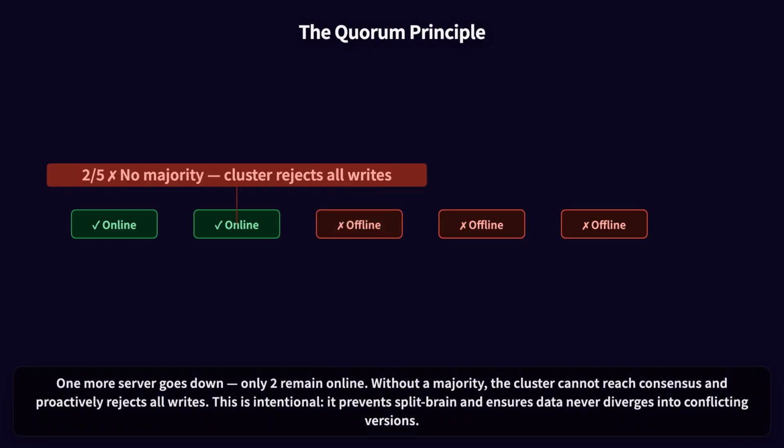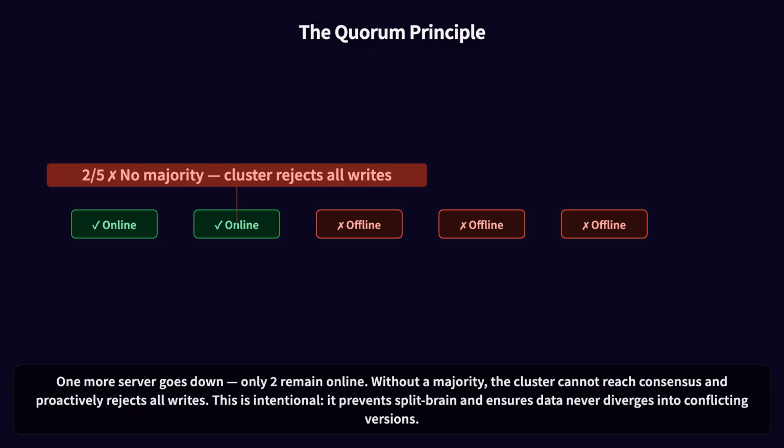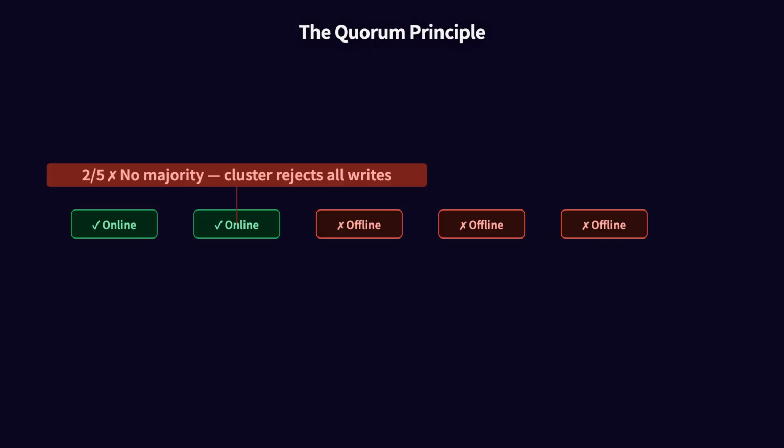1 more server goes down. Only 2 remain online. Without a majority, the cluster cannot reach consensus and proactively rejects all writes. This is intentional. It prevents split brain and ensures data never diverges into conflicting versions.